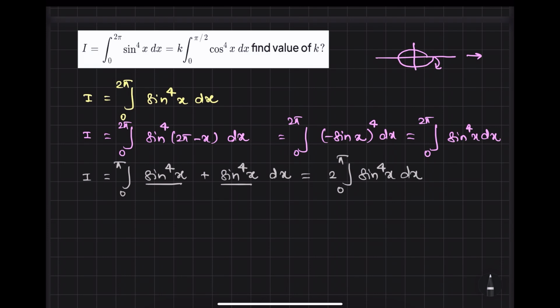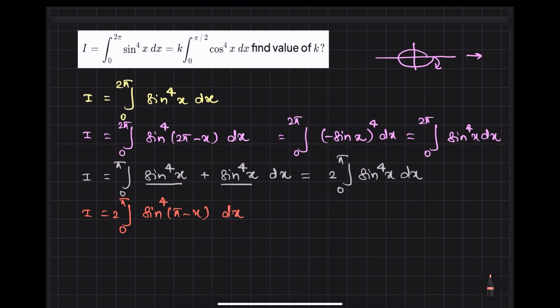Now again, first I will apply King's rule. So 0 plus pi: I equals the integration from 0 to pi of sine of (pi minus x) power 4 dx.